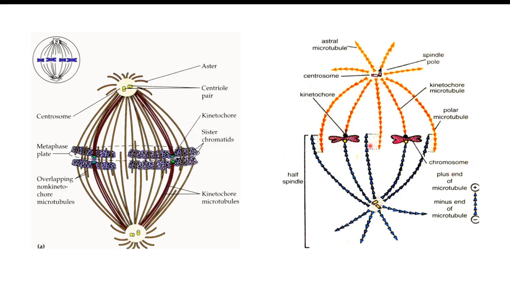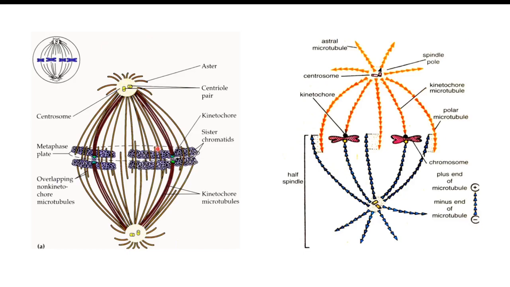Now the microtubule which is attached to the kinetochore is known as a kinetochore microtubule. You can see this line is a kinetochore microtubule, this is a kinetochore microtubule, and this is again a kinetochore microtubule. These are the microtubules which are attached to the kinetochore of the chromosome. So this is the metaphasic structure at metaphase. In this way the spindle is formed.